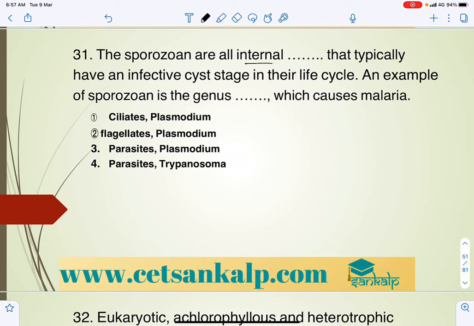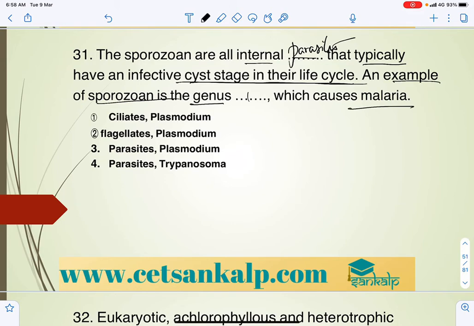Sporozoans are internal parasites that typically have an infective stage in their life cycle. The example of a sporozoan is the genus Plasmodium, which causes malaria.